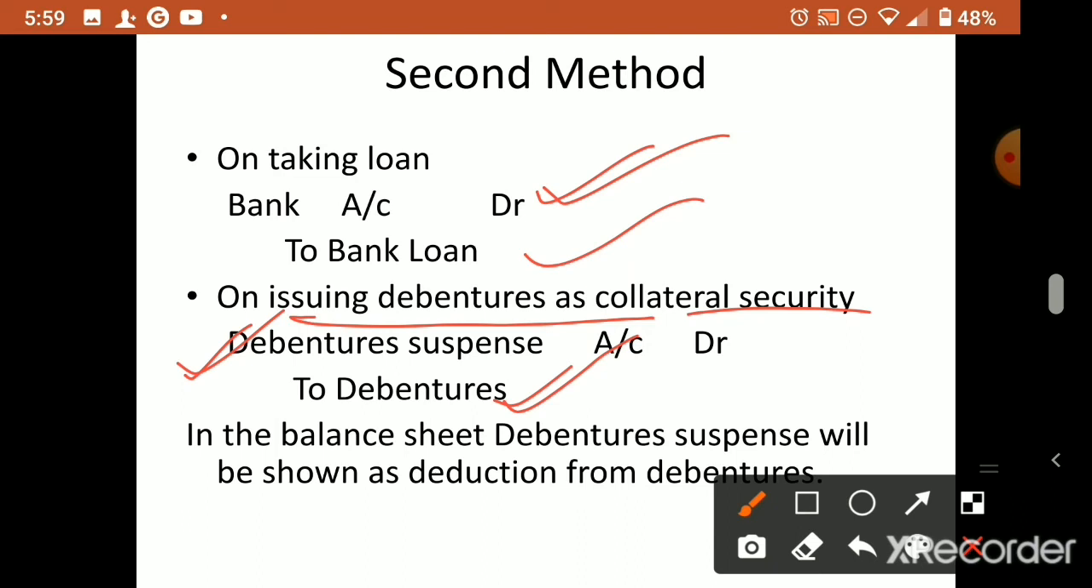When your bank loan is closed, you can take back those debentures from the bank. That is why we put it in a temporary account, called the debenture suspense account debtor to debenture. In the balance sheet, the debenture suspense account will be shown as a deduction from the debentures account. I will show you that in the problem. So these two methods are there, but when a question comes, you can adopt any one method. No need to do it under both methods. Whichever is easy for you, adopt that method.